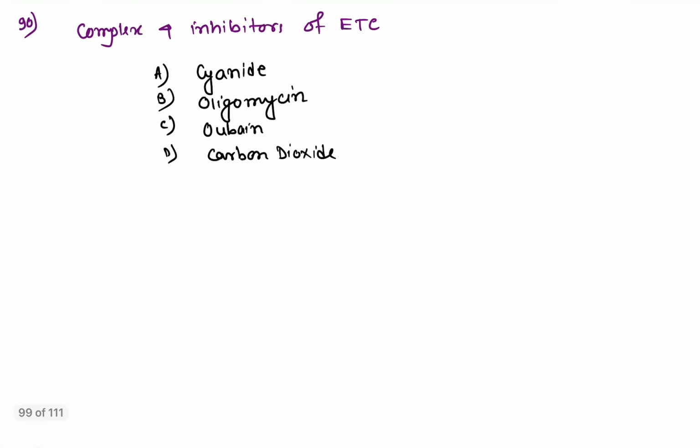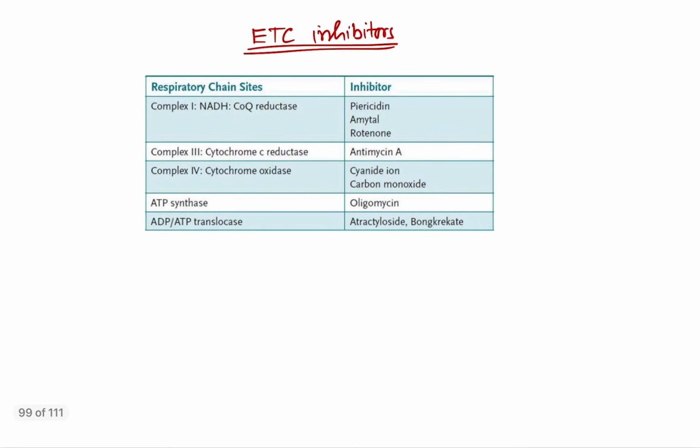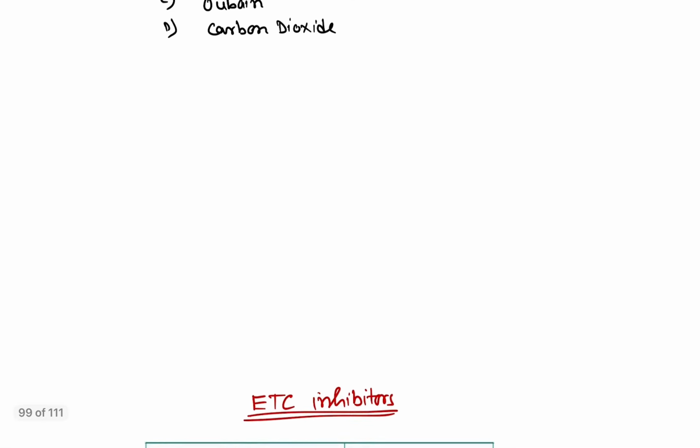Coming to question number 90, the complex 4 inhibitor of the electron transport chain. So let's learn the electron transport chain inhibitors. Complex 1, or NADH CoQ reductase, inhibitors are amytal and rotenone. Complex 3 is inhibited by antimycin A, and the question asked about complex 4, or cytochrome oxidase, inhibitors. These are cyanide and carbon monoxide, not dioxide.